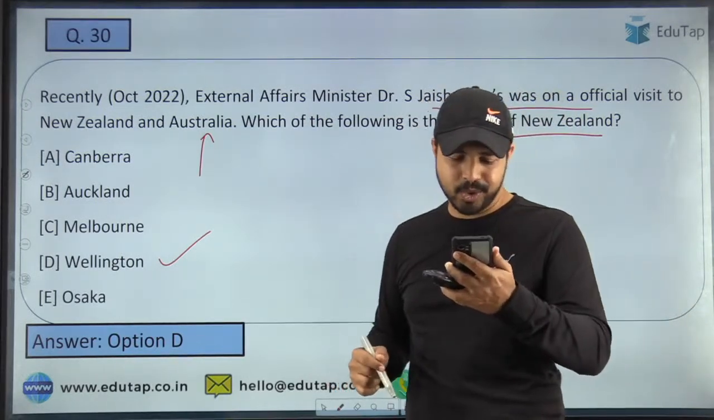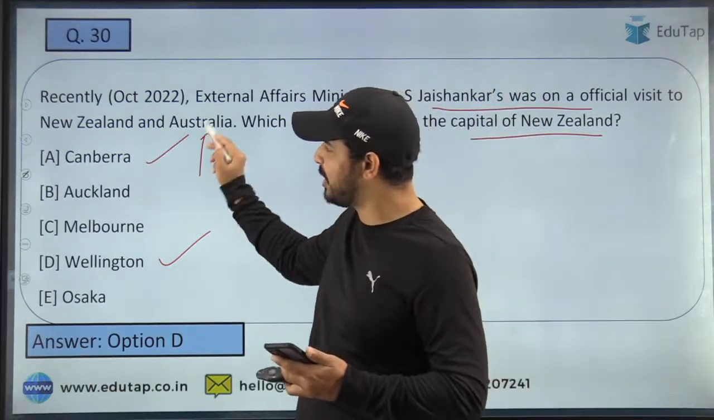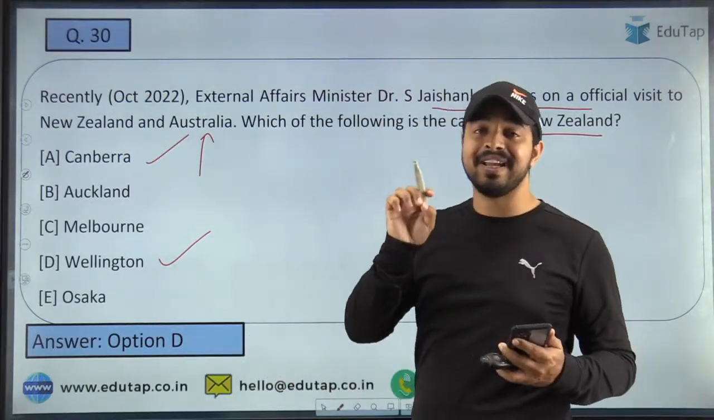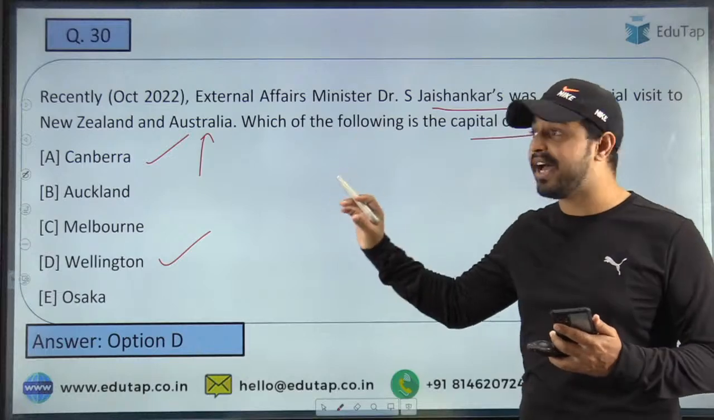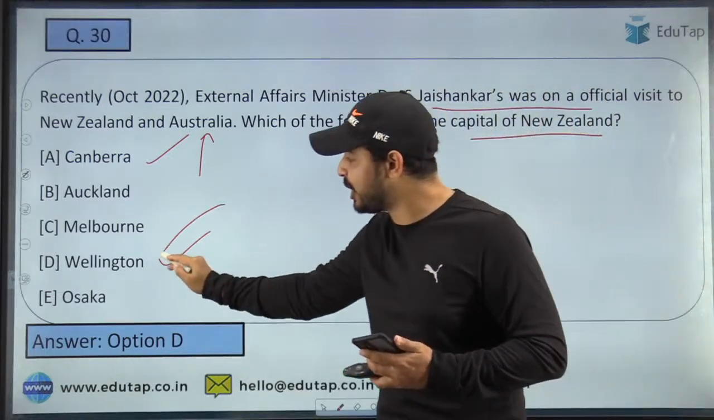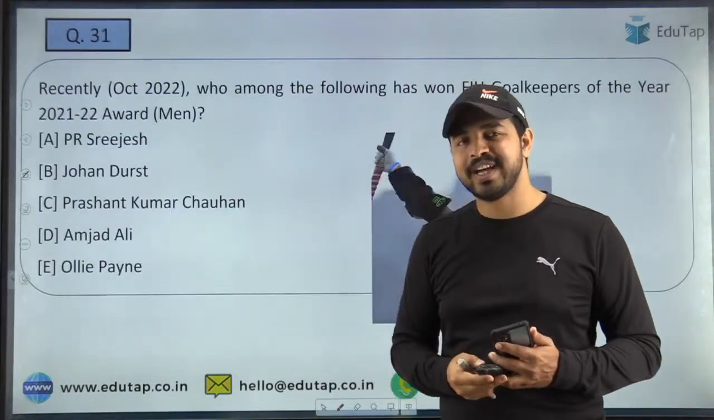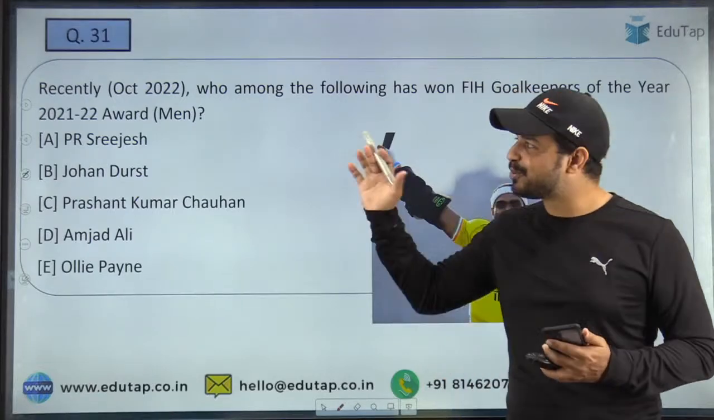And here Parvez and Suhas is saying that it is Canberra. Absolutely right. So option A, Canberra, is the capital of Australia. When I talk about New Zealand, it is Wellington, which is the capital of New Zealand. So these are some other details that you must cover. Let's move on to the next question.